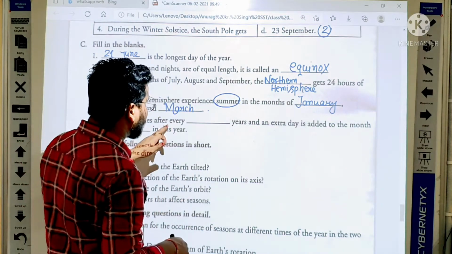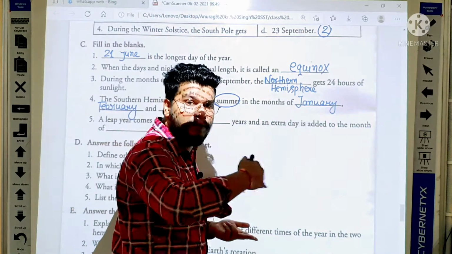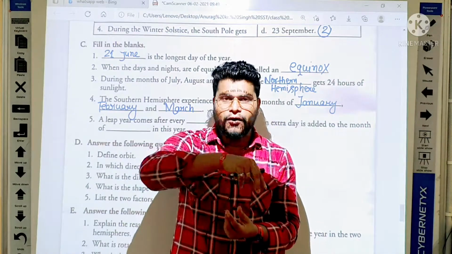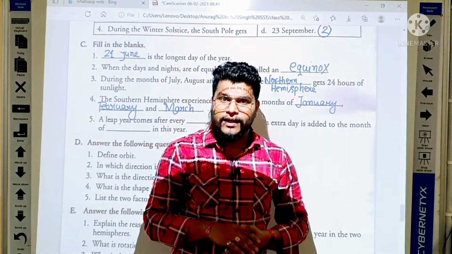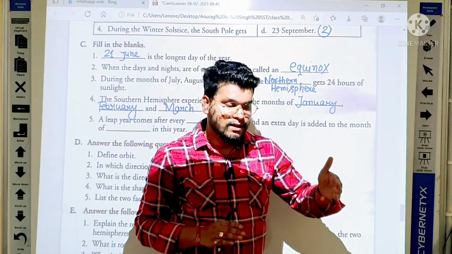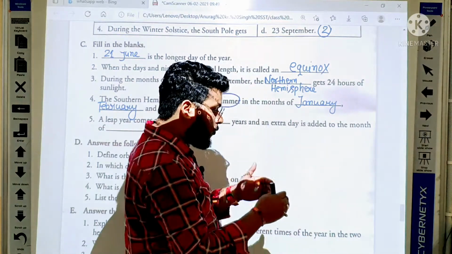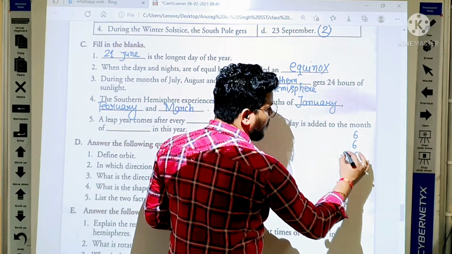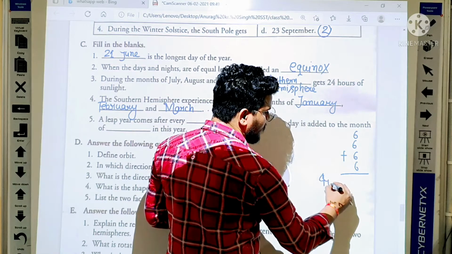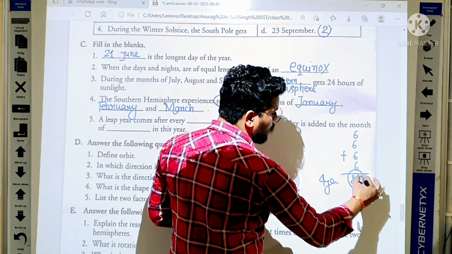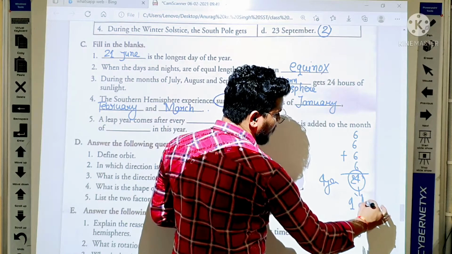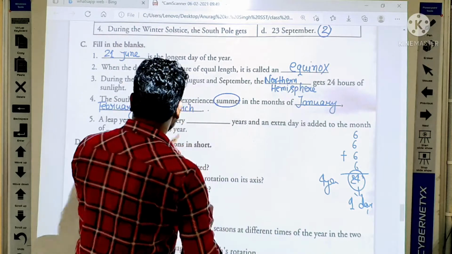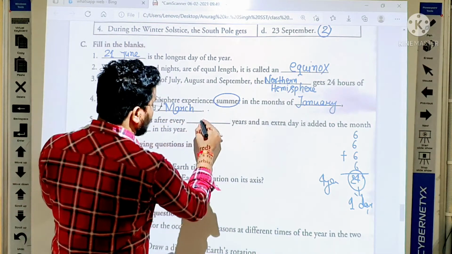A leap year comes after every, yes, as you know, after every 4 years. As we know, the Earth revolves around the sun in 365 days and 6 hours. So when we add 6 hours, 6 hours, 6 hours, 6 hours, then after 4 years, students, it becomes 24 hours. So it is equal to 1 day. So here a leap year comes after every 4 years.